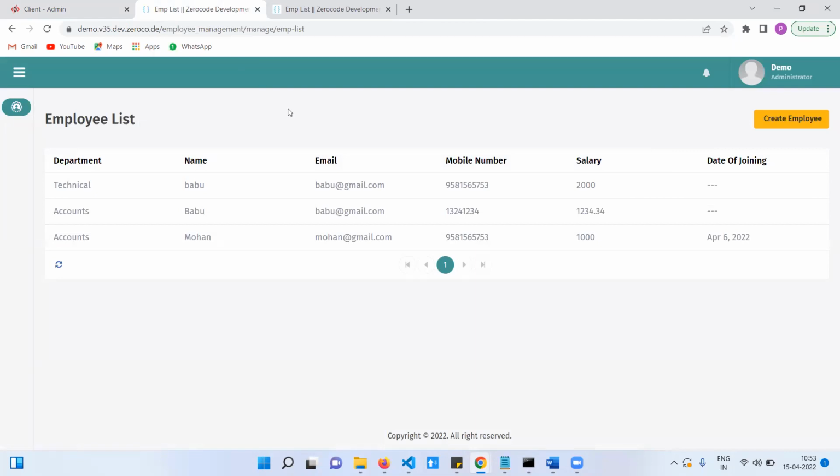Clear? One doubt: in the employee list page, you have integrated it with the employee list API, right? Yes. Okay. Thanks.